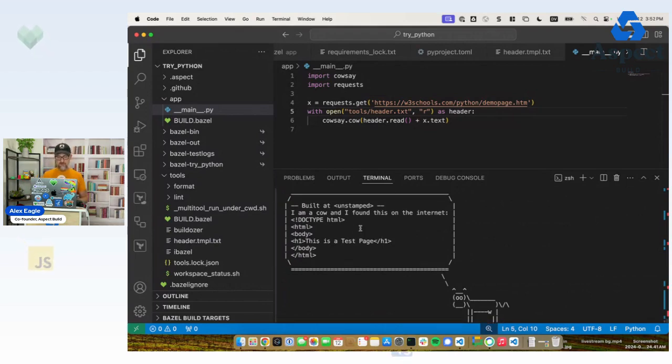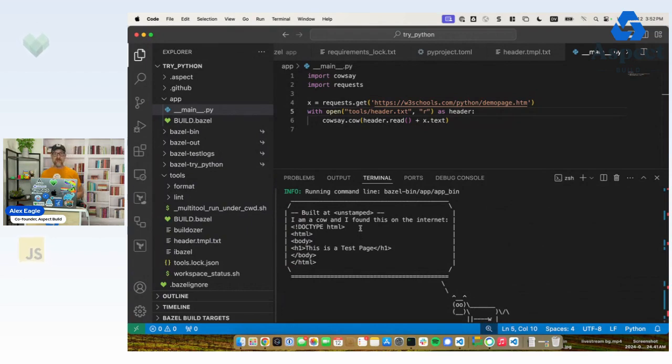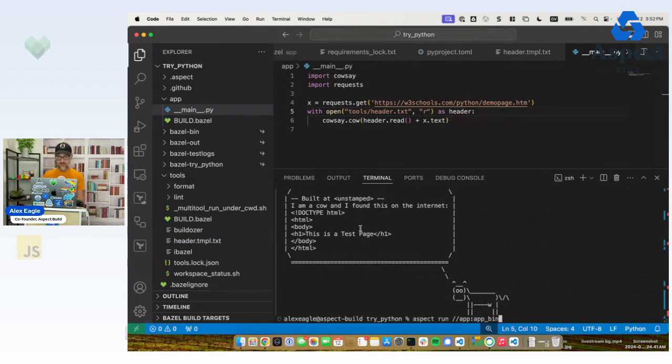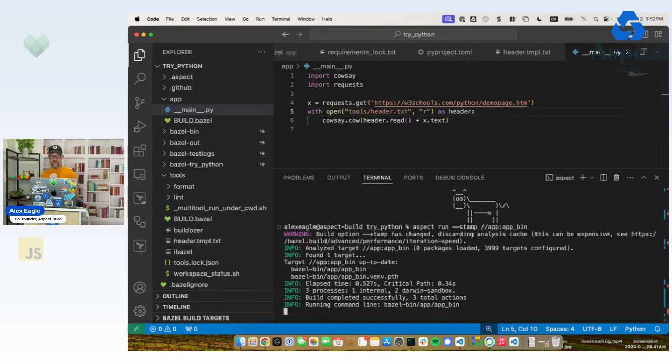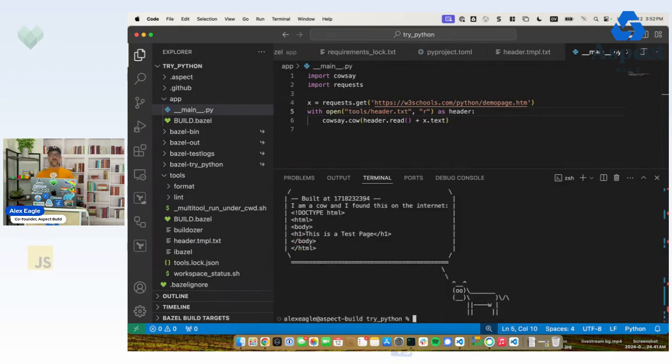This worked exactly the way we wanted it to. So now the cow printed the header before it told us what it found on the internet. Of course, unstamped is because I ran that command without --stamp. If I was running a production version of this, I would add that flag. Now the cow says, built at that timestamp. Cool, so we've wired up some code generation, and now we've also wired up Bazel's stamping feature. In the next video, I will show you how formatting and linting works. See you there.